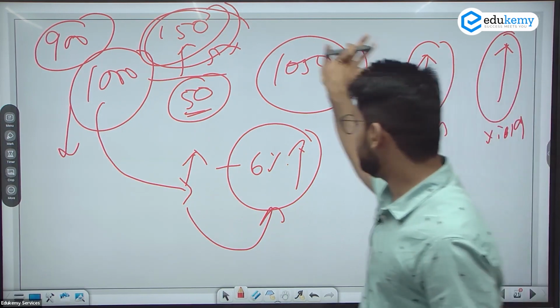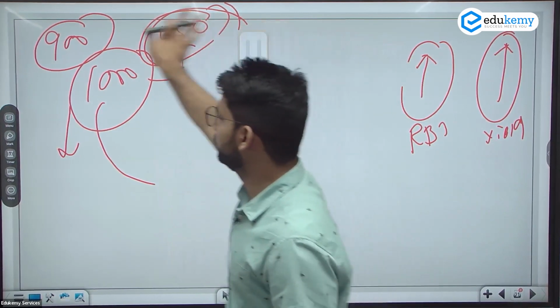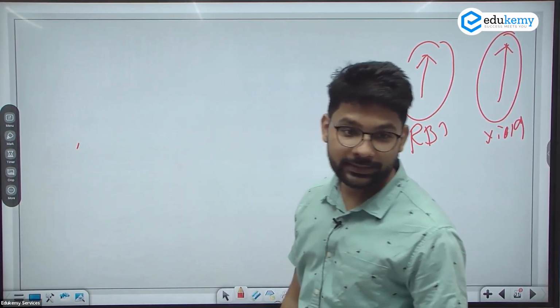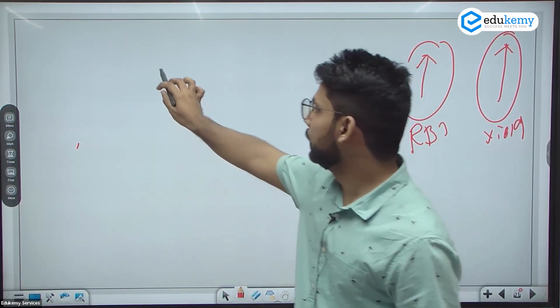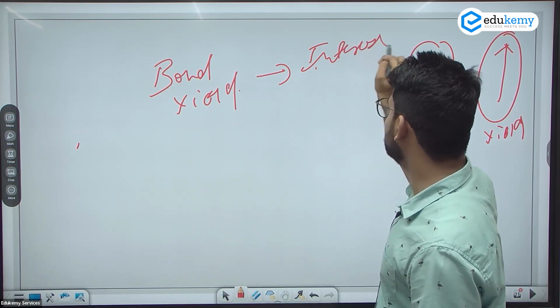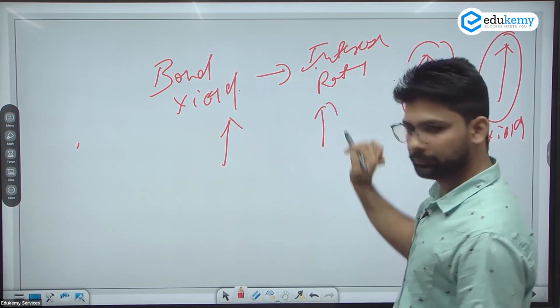So you can write directly proportional. And interest rate, RBI central bank interest rate. This is the confusion, na? Bond yield and the interest rate of the central bank, normally known as interest rate, are directly proportional to each other.